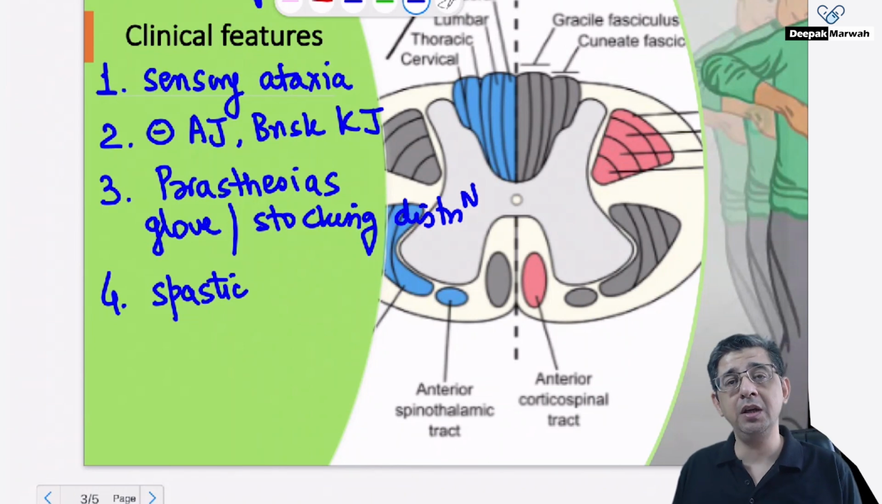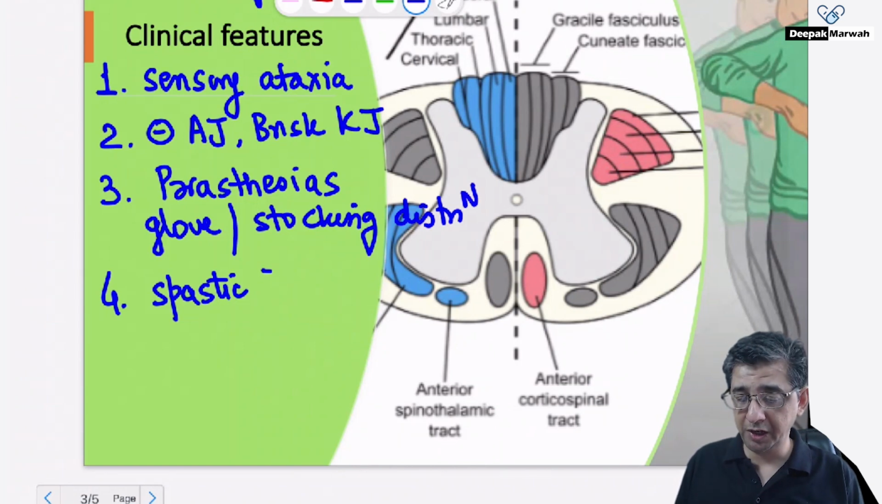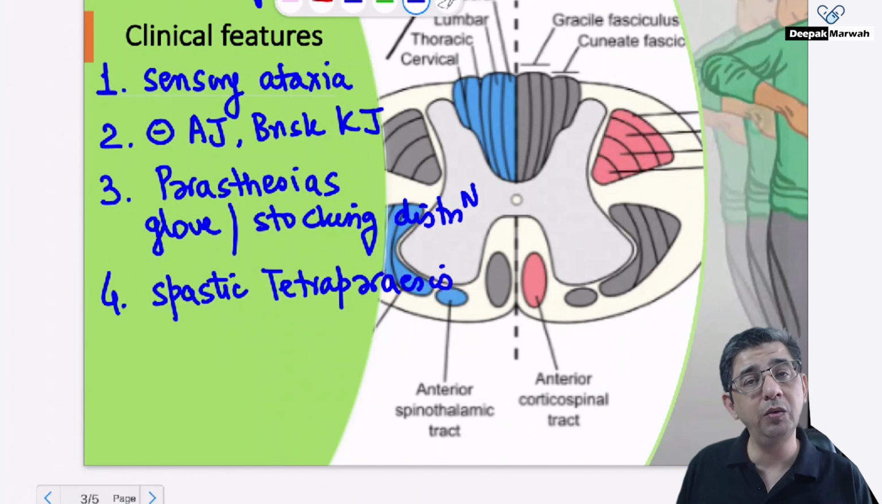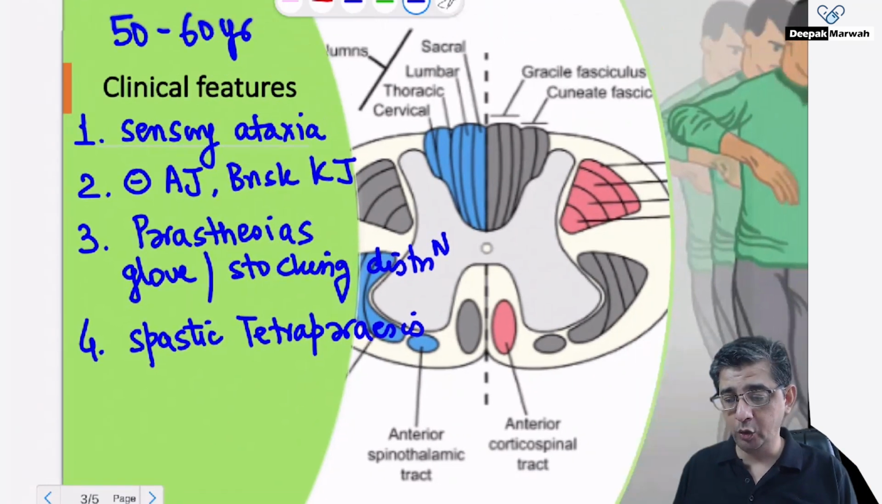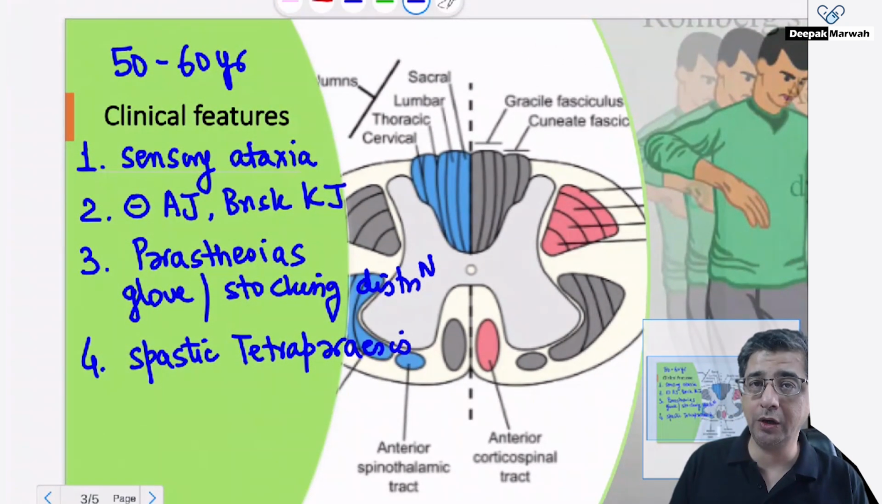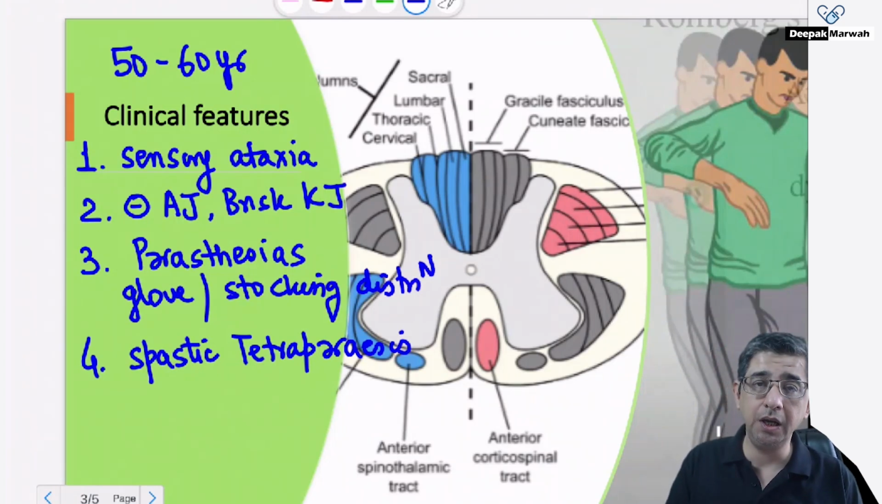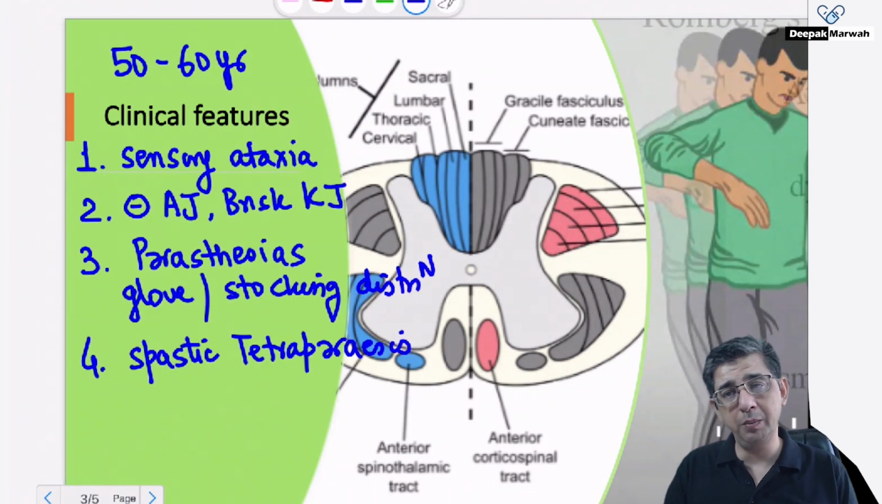And because this condition has a preponderance to involve the cervical spine mainly, he might write the words spastic tetraparesis. So this person is having weakness, but it's of the upper motor neuron variety because the corticospinal pathway is getting involved. I want to highlight that if all these manifestations are given to you in a question, your first thought process would definitely be B12 deficiency, but this definitely has to be kept in mind.